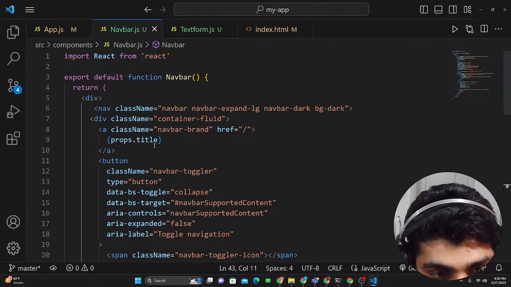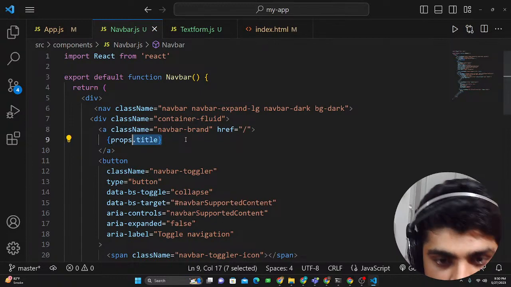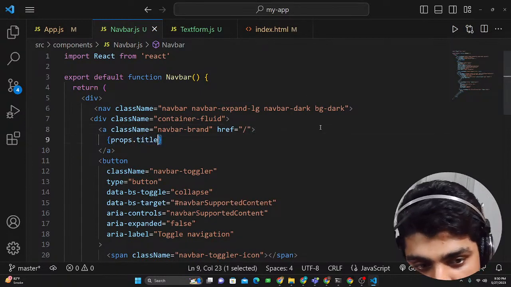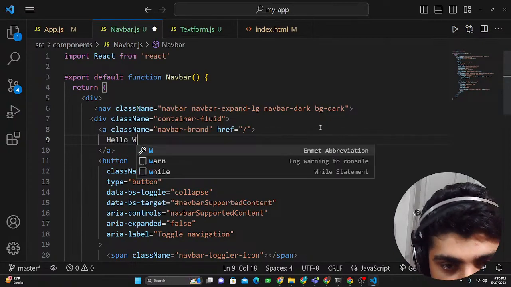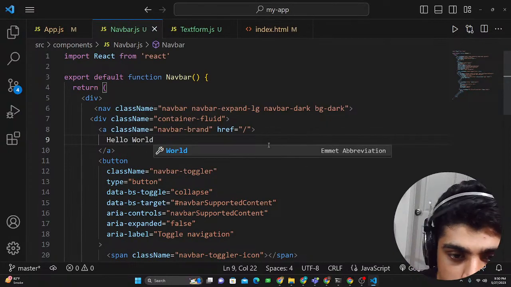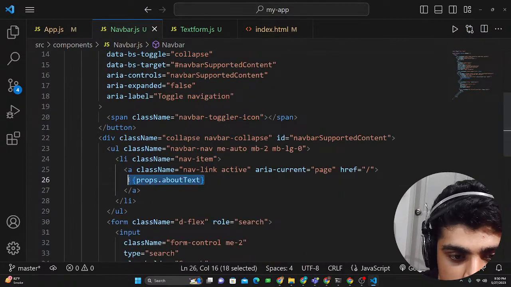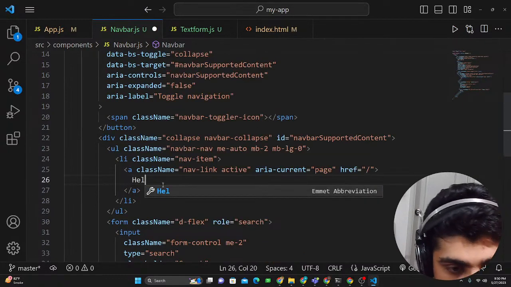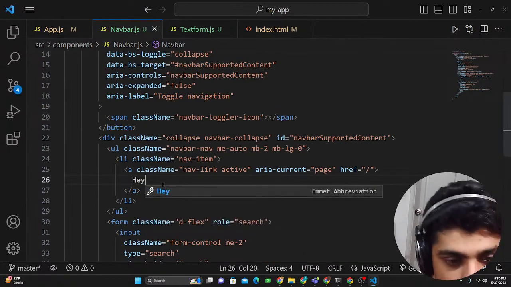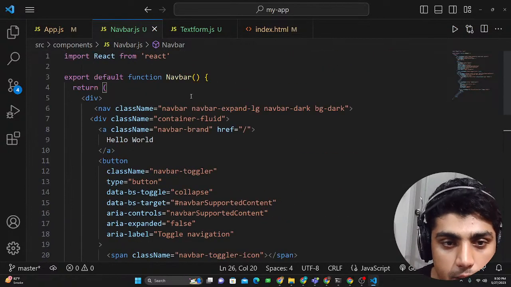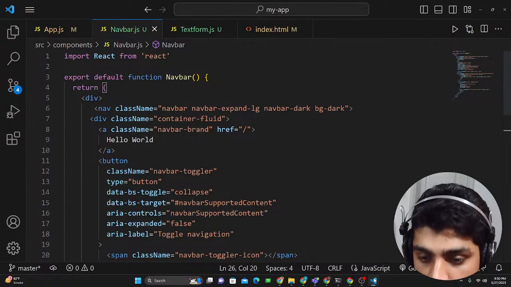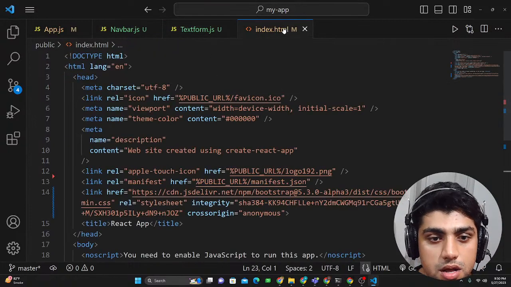Just hold on, okay? The problem is that over here in the title, I have this props thing. I'm gonna tell you what props are, another concept in React. So just call it hello world. Okay, just change that. I have another props, so I'm just gonna say hey. And another props could be somewhere over here. So I guess now it should give me something clean.